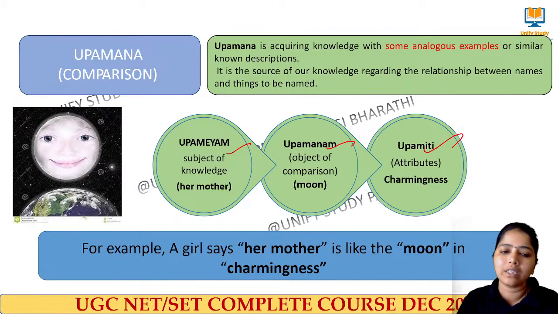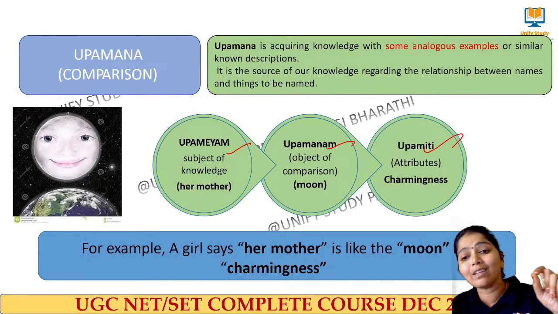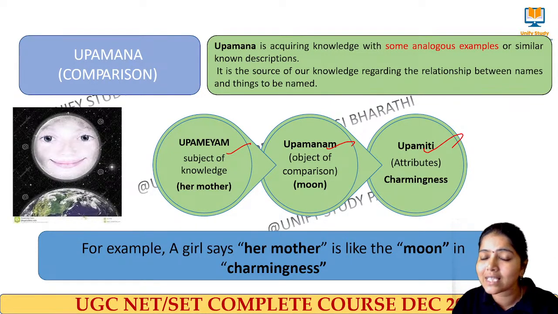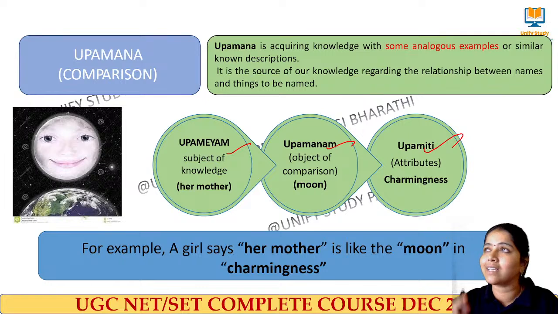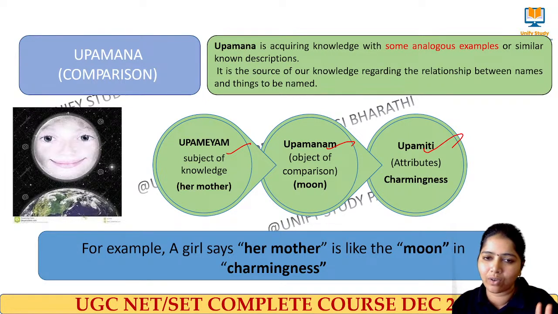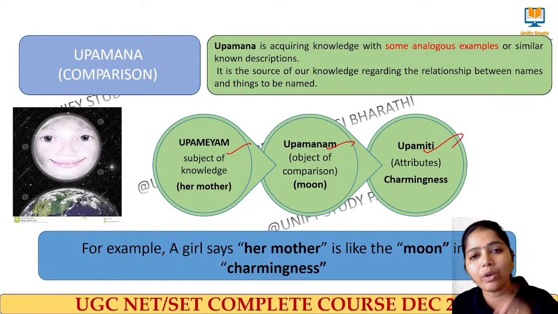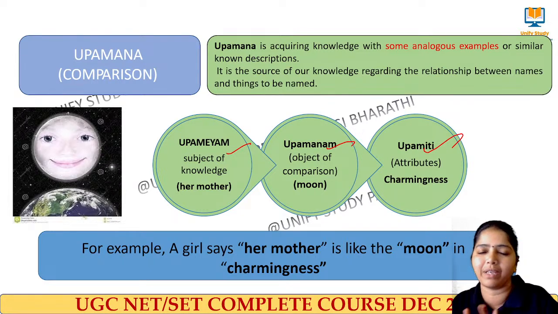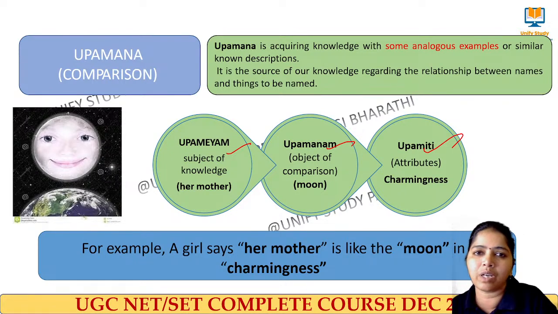So here we have Upameya, Upamana, Upamiti. Here I have given an example: a girl says her mother is like the moon in charmingness. Imagine your mother or anyone you want to imagine. A girl says her mother is like the moon in her charmingness. So the subject is what? She is talking about her mother. With what is she comparing? With the moon. In what attribute? In charmingness. So we are comparing the mother with the moon in charmingness. This we call Upamana, comparison.